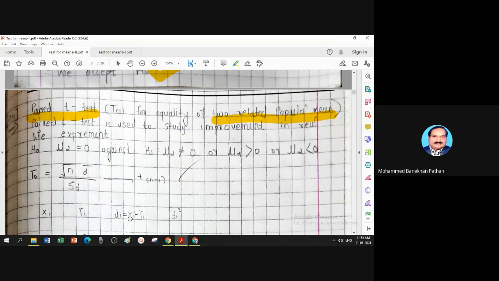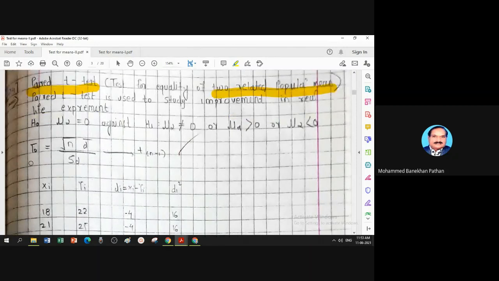So in the example of joining the gym to reduce weight, mu d should be positive. Y should be smaller than x. So this is your improvement. And if the null is accepted, there is no improvement. So you have to check whether you want improvement or not. In some cases, y should be larger. In some cases, y should be smaller. It depends on your experiment under study.